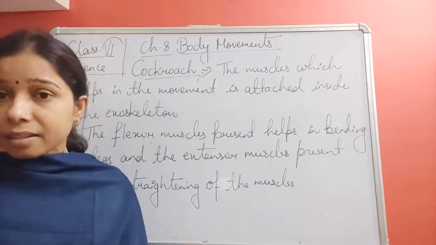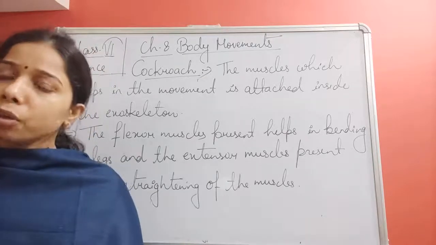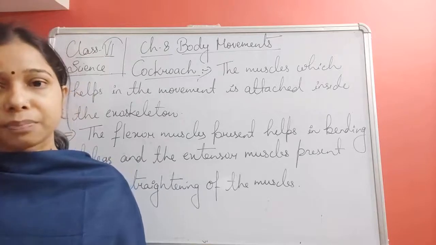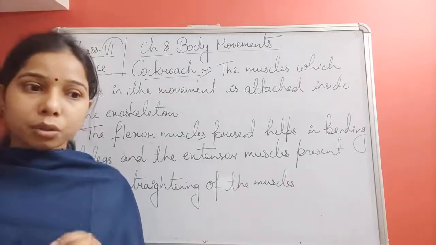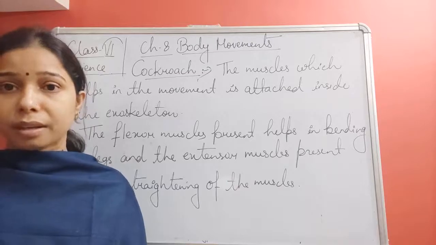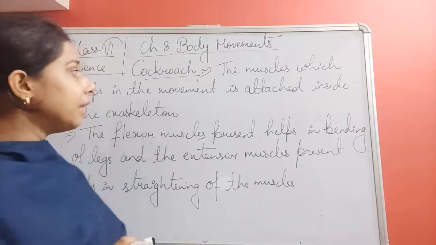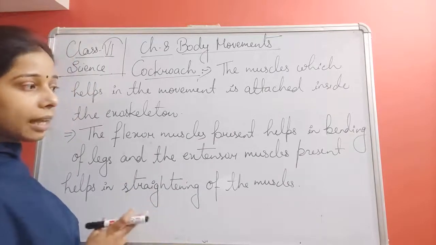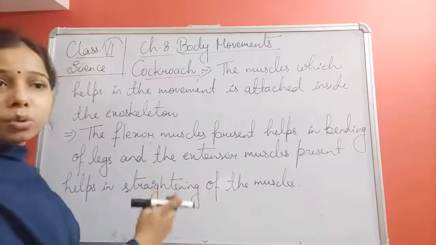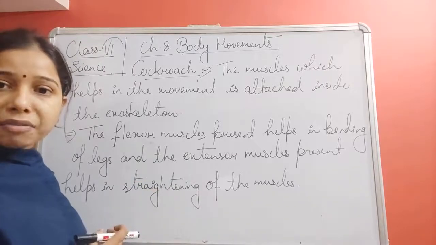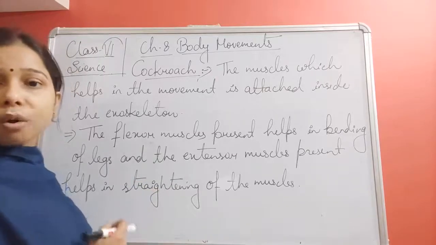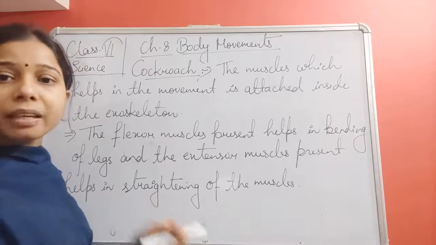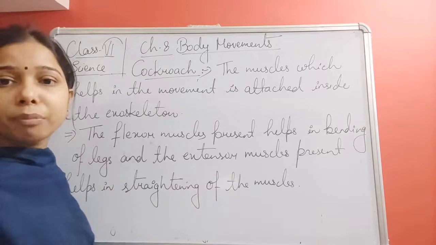Now the 6 legs are there, and when you look at a leg, it is made of stiff and hollow tubes which are attached to the skeleton. Muscles are also there, which help in movement and are attached inside the exoskeleton. The two types of muscle that the cockroach has are extensor and flexor. One helps in bending, the other helps in straightening. So this bending and straightening help in the movement of the cockroach.